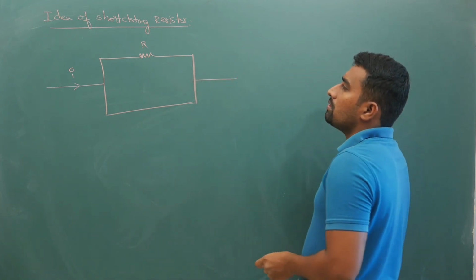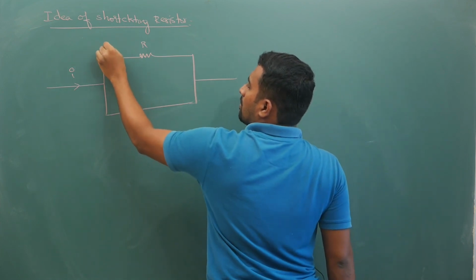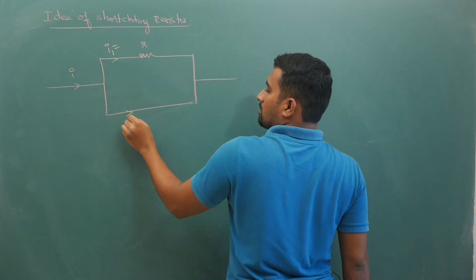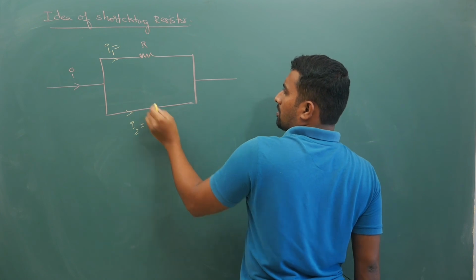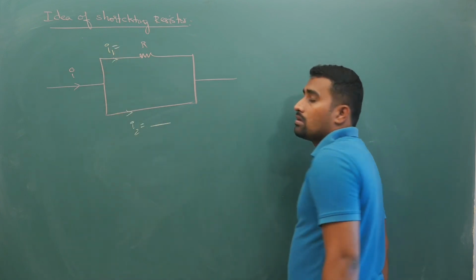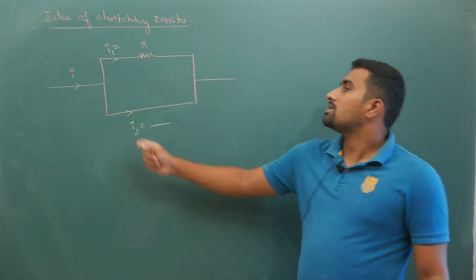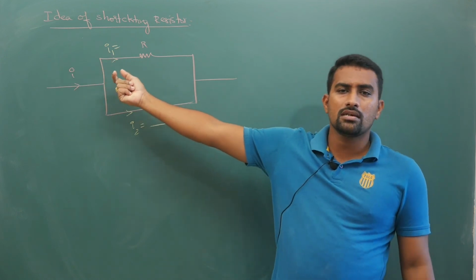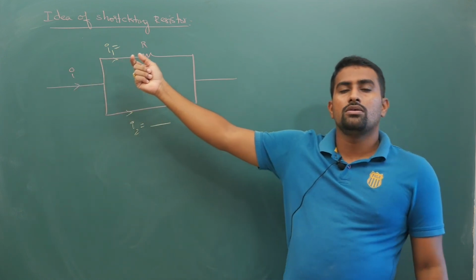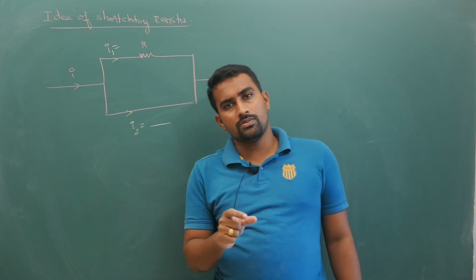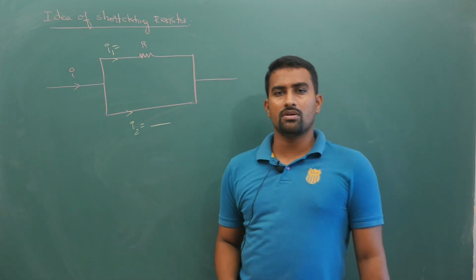Now what is your current on the top branch? If you ask what is your current I2 on the bottom branch, from the previous result that I have explained, your current I1 is current times opposite side resistance by sum of resistors.